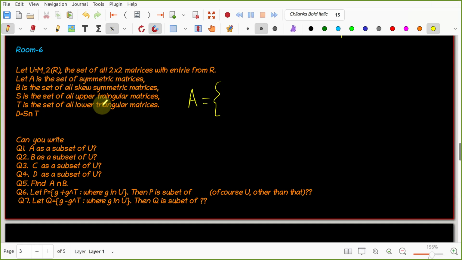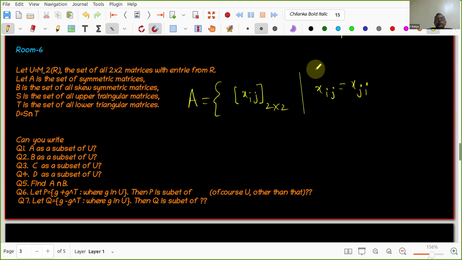Sir, A will look like this: if xij is equal to xji, then it's symmetric. It is 2 by 2, and you are telling that xij is equal to xji. What is the quantifier I have to use? Given any. Given any, wonderful.